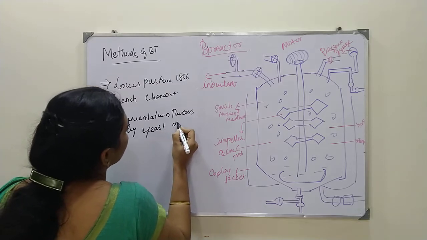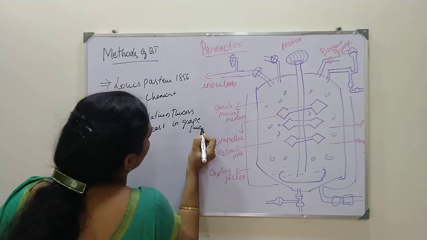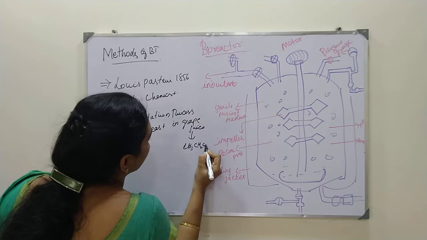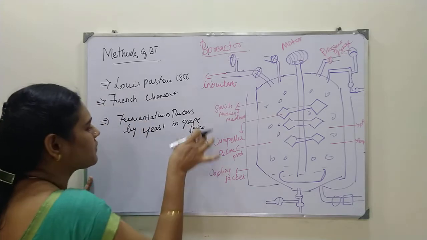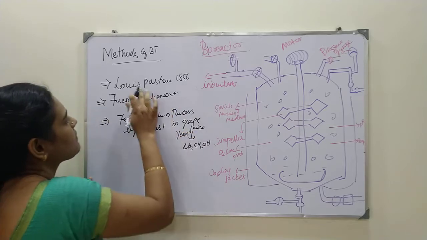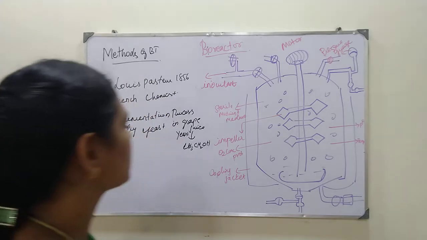That is, grape juice becomes alcohol with the help of yeast. This was discovered by Louis Pasteur in 1856 and is called the fermentation process.